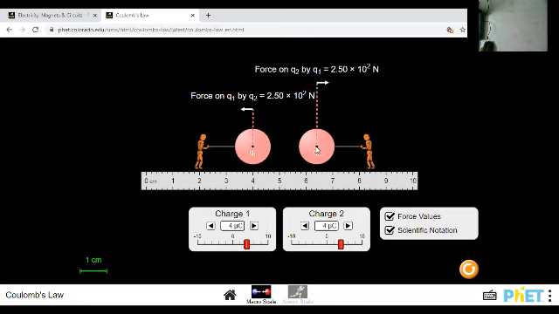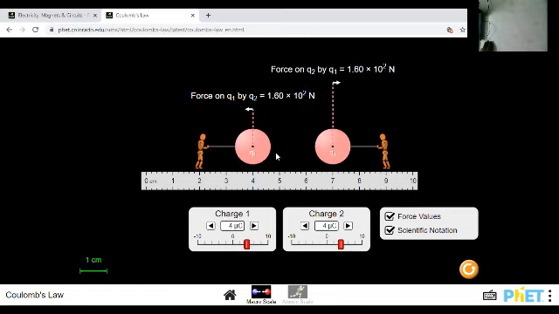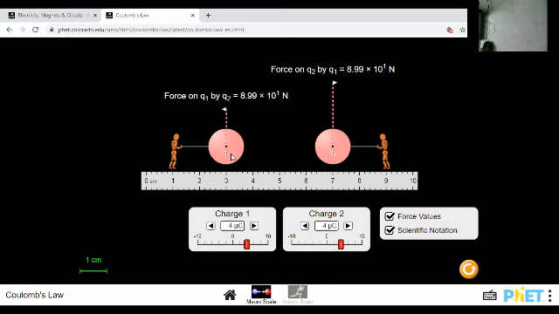Keeping the charges constant, if the distance is doubled, then the net force decreases. For example, if both charge and distance were doubled, then what do we have, guys? The same value as previously.